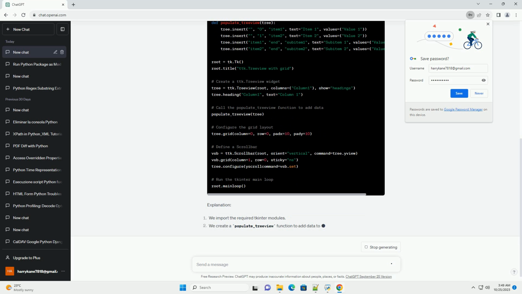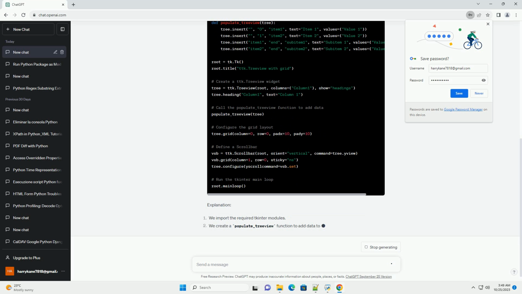ChatGPT. Title: Python 3, ttk.Treeview not working with Grid. Why does this happen? Introduction. The ttk.Treeview widget in Python's tkinter library is commonly used for displaying hierarchical data in a tabular form. However, when using Grid to manage the layout of your tkinter widgets, you might encounter an issue where the ttk.Treeview widget does not appear as expected. In this tutorial, we will explain why this happens and provide a code example to demonstrate how to properly use ttk.Treeview with the Grid Geometry Manager.